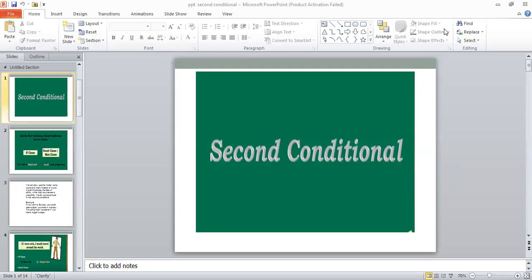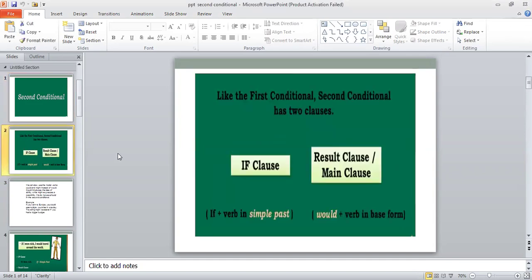So today we have to start with the second conditional sentences. We have already done zero conditional. We have done first conditional, and today we have to start with the second conditional sentences. Like the first conditional, second conditional has also two clauses, if clause and the result clause.